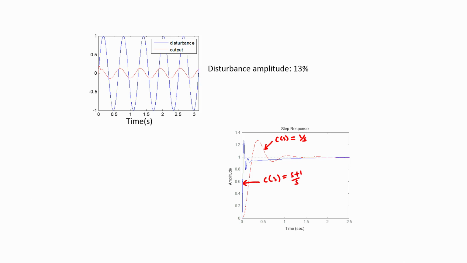Now, we see that our settling time has improved significantly, and that is because our gain crossover frequency now has increased substantially in comparison with the gain crossover frequency that we could accomplish for the overall system when we had an integrator as our controller. Our overall system had a lesser gain crossover frequency with an integrator and therefore lesser bandwidth, and therefore associated with it was higher settling time in response to step inputs.